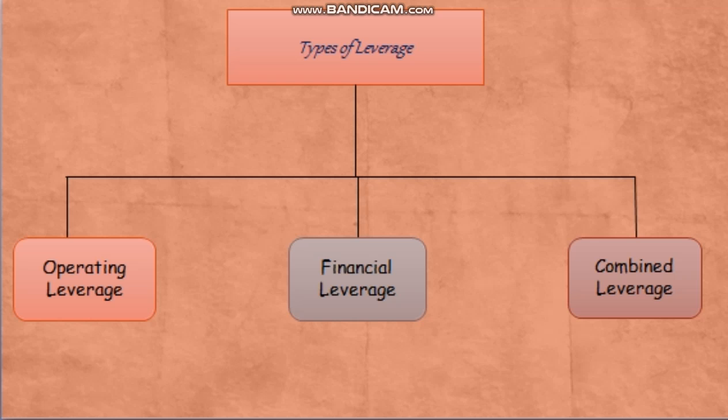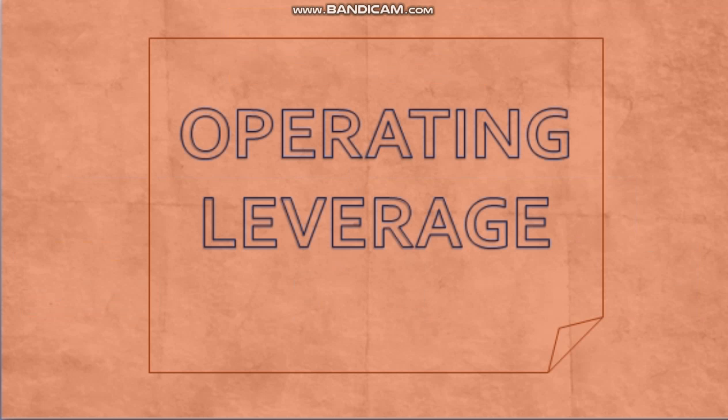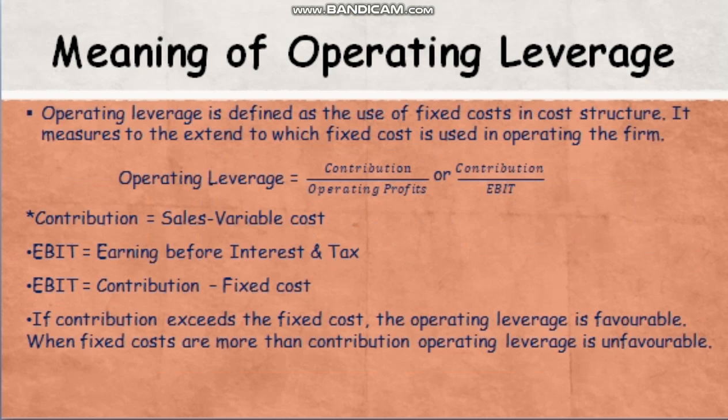Let us see in detail what is operating leverage in this video. Operating leverage is defined as the use of fixed cost in cost structure. It measures the extent to which fixed cost is used in operating the firm.